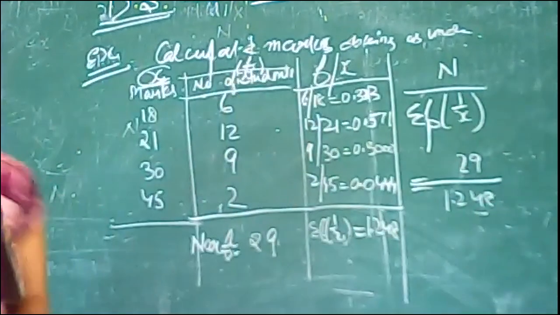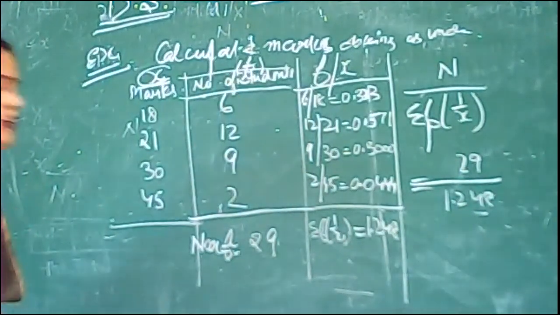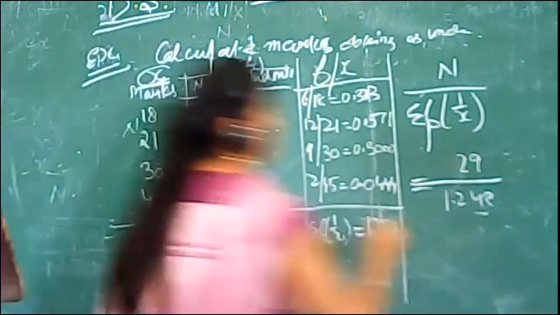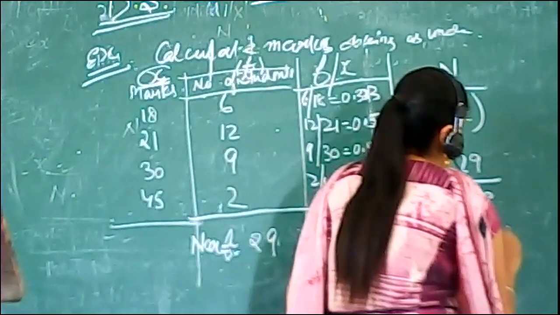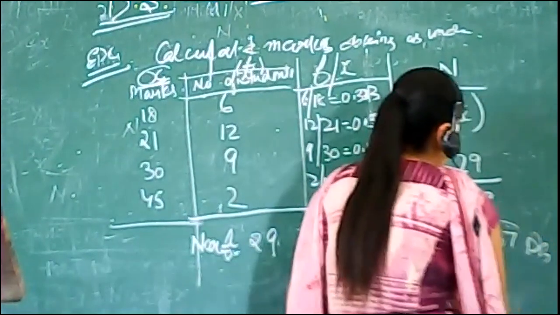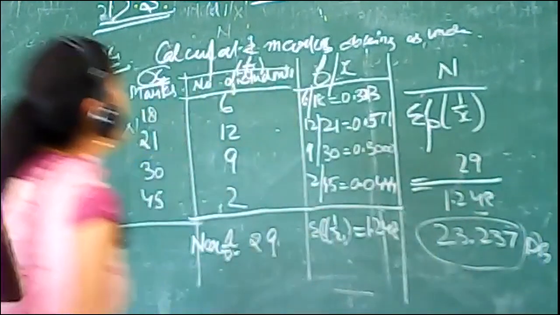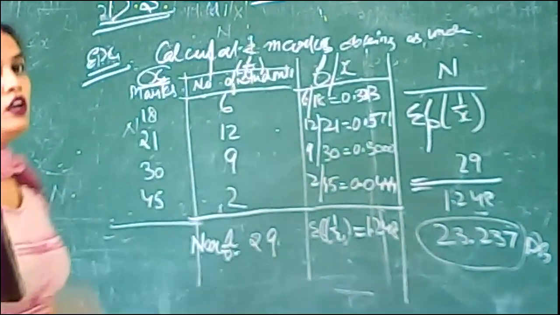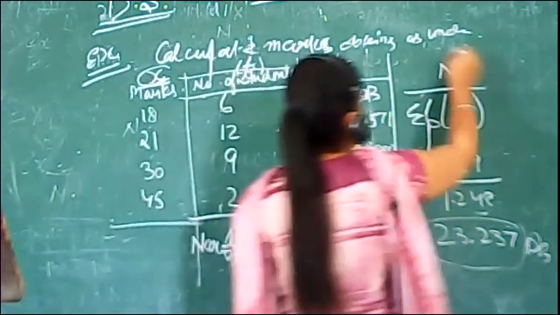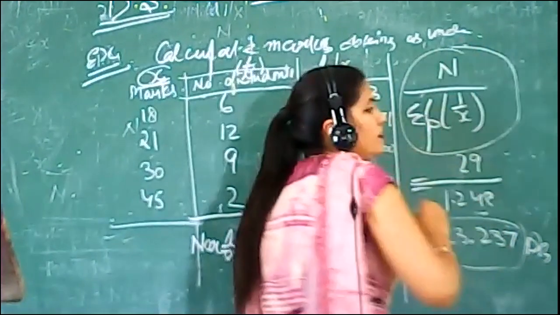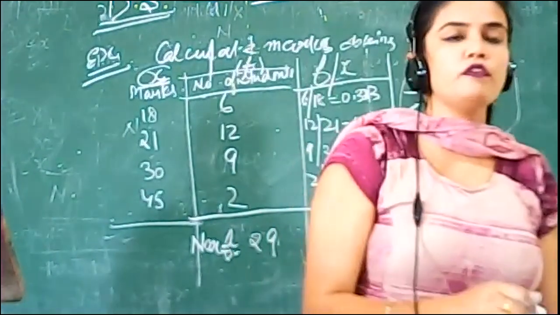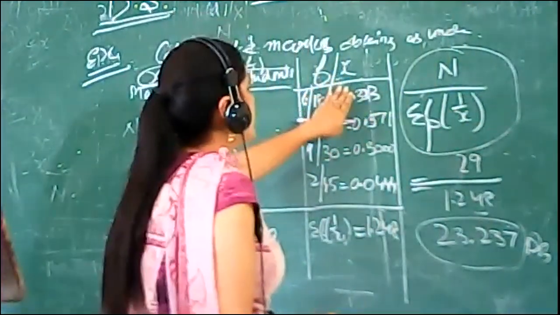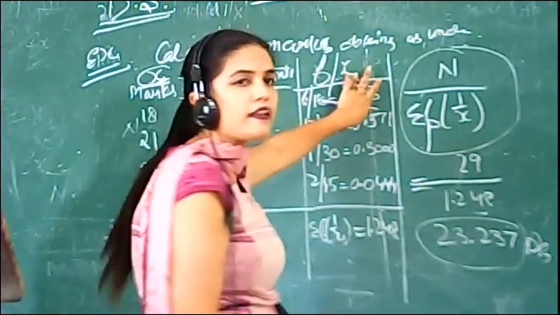1.248. So after the division of this equation, we find the new equation, that is 23.237. This is the answer of the discrete series harmonic mean. So this is the formula of the discrete series in the harmonic mean, using the frequency and number of observations, and the reciprocal items with the frequency divided by the x series.